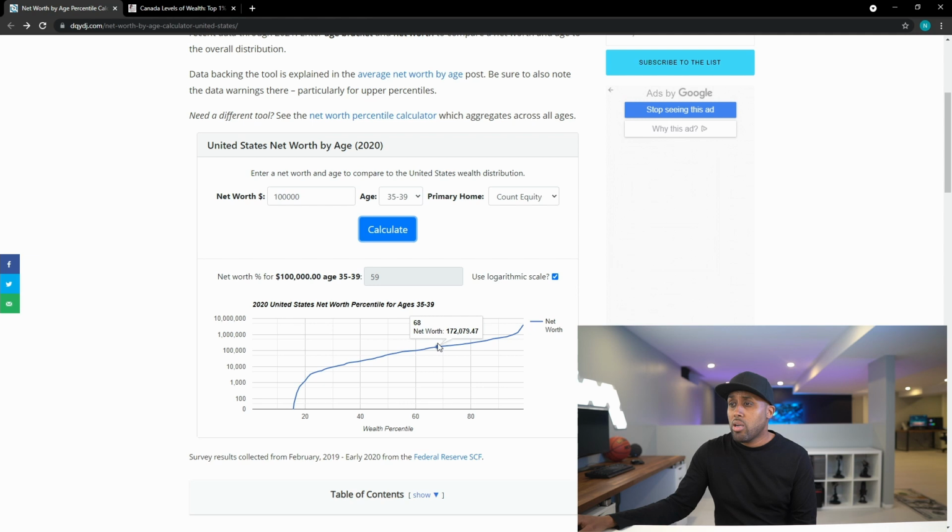If you are in the 70th percentile, your net worth is almost 200,000. That is very good. And to be in the 1%, yeah, the 1%, you would have to be making $4 million. Well, actually, no, your net worth would be $4 million, which is incredible.